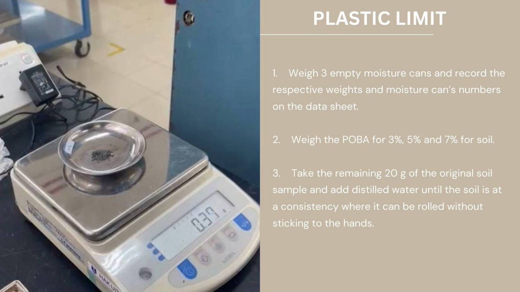The next experiment is the plastic limit. The procedure is to weigh 3 empty moisture cans and record the respective weight and moisture can number on the data sheet, for the Poba at 3%, 5% and 7% with soil. Then, take the remaining 20 grams of the original soil sample and add distilled water until the soil is at a consistency where it can be rolled without sticking to the hand.